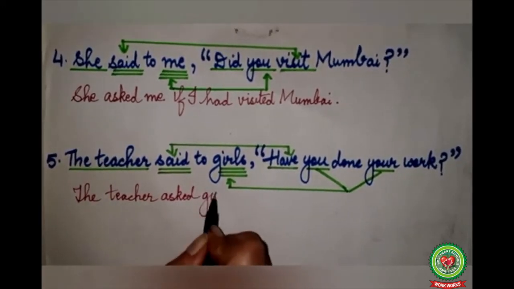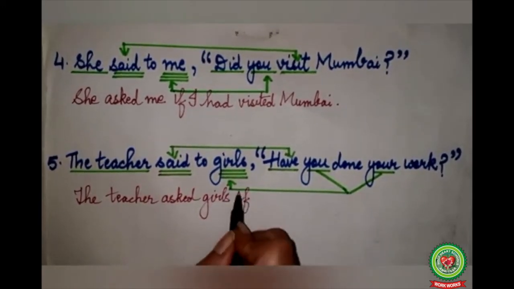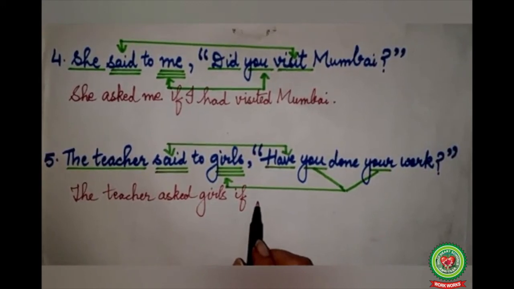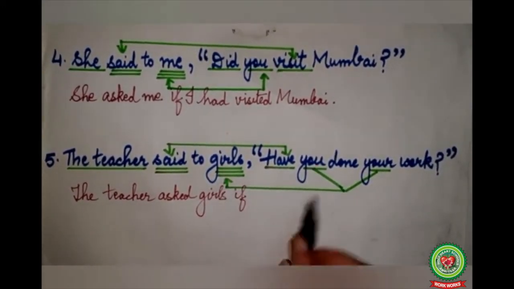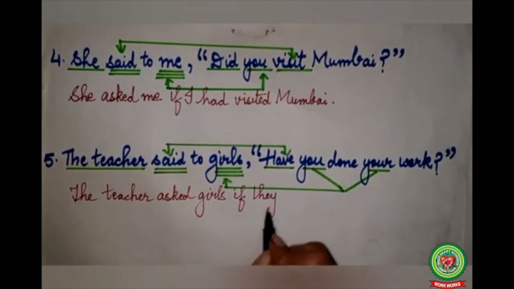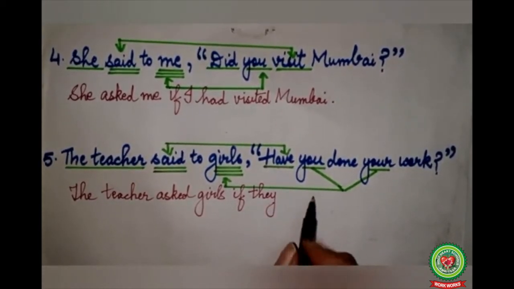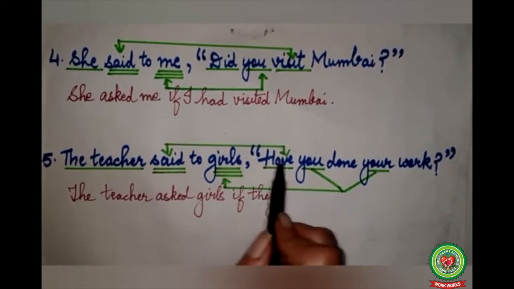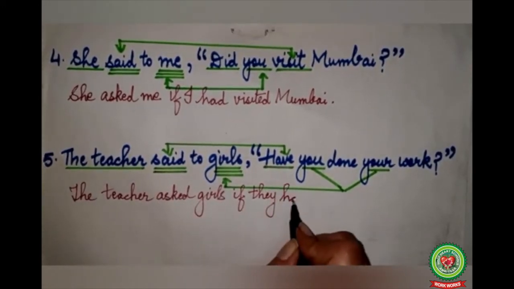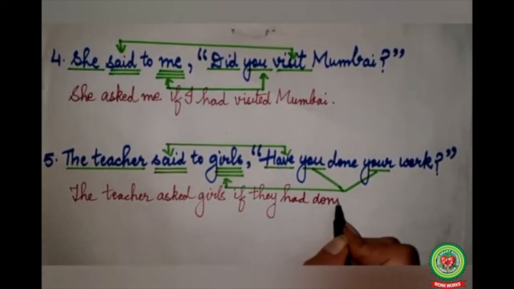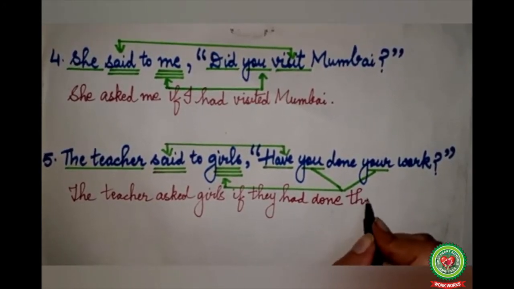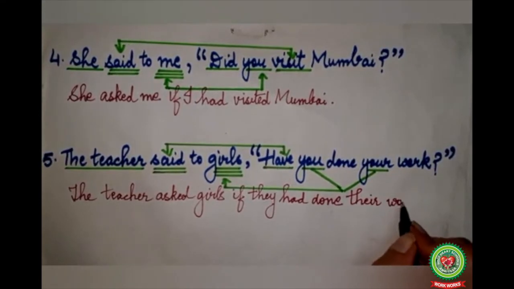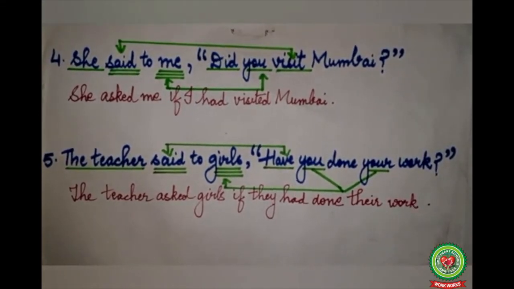asked girls if. Now first we have to write our subject. You here refers to girls. Girls are plural, so you will change into they. If they. After they we have to write a verb. Have refers to said, so have will change into had. If they had done. Now your will change to their. If they had done their work. At the end, full stop.